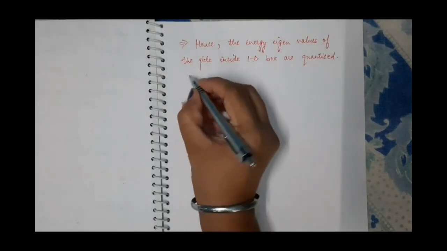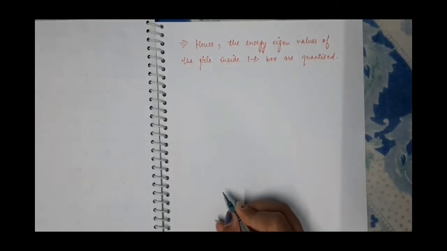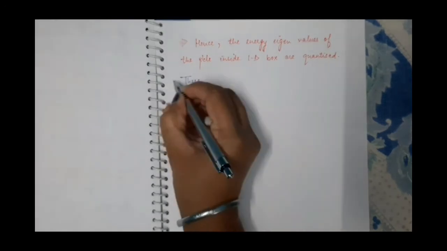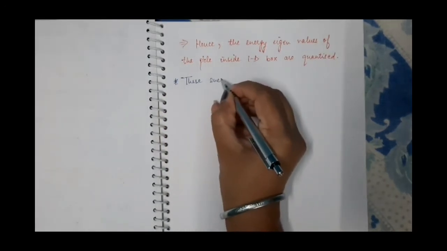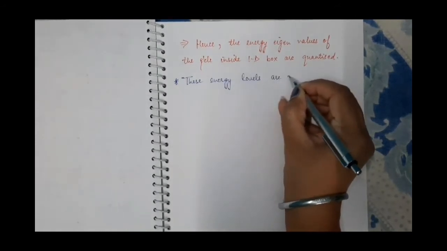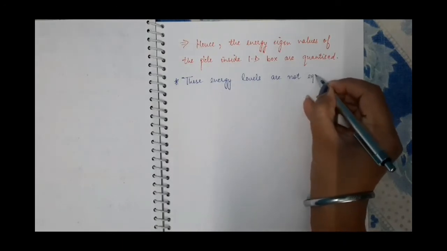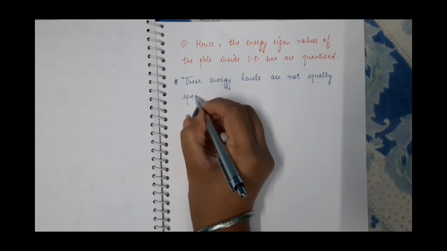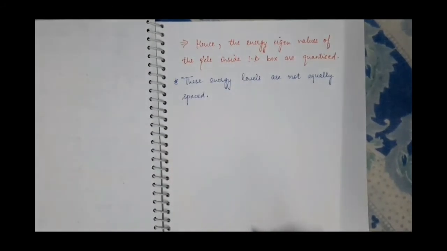As we have derived various energy levels, the difference between the adjacent energy levels is not equal. That's why the energy levels are not equally spaced, because the difference between them is not equal, and all these are known as allowed energy levels.